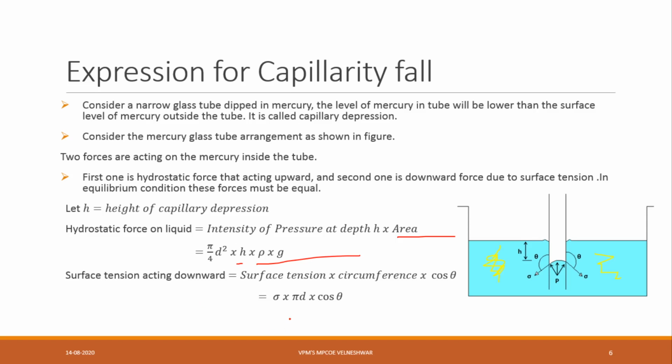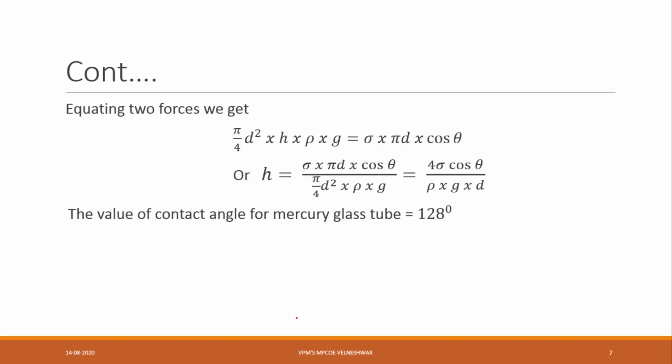Before we have taken the upward direction, now we are taking the downward direction. The contact angle will be the same: sigma into pi d into cos theta. So now again equate the two forces: pi by 4 d square into h into rho into g is equal to sigma into pi d cos theta. Again we are getting the same formula, that is h = 4 sigma cos theta by rho g d.